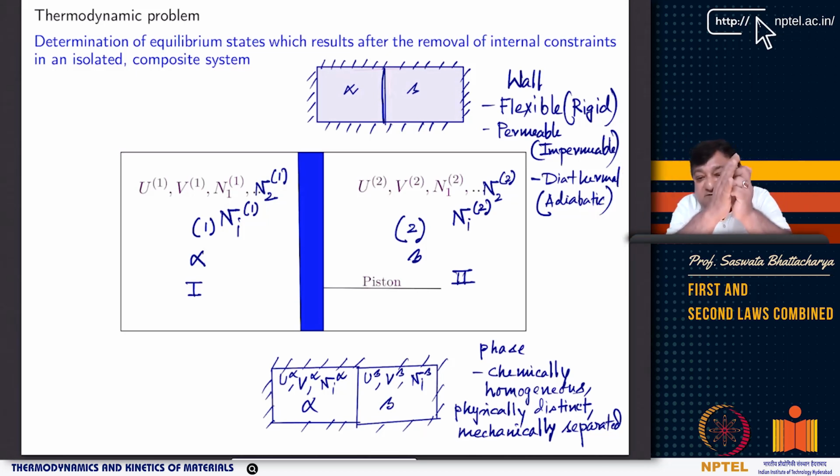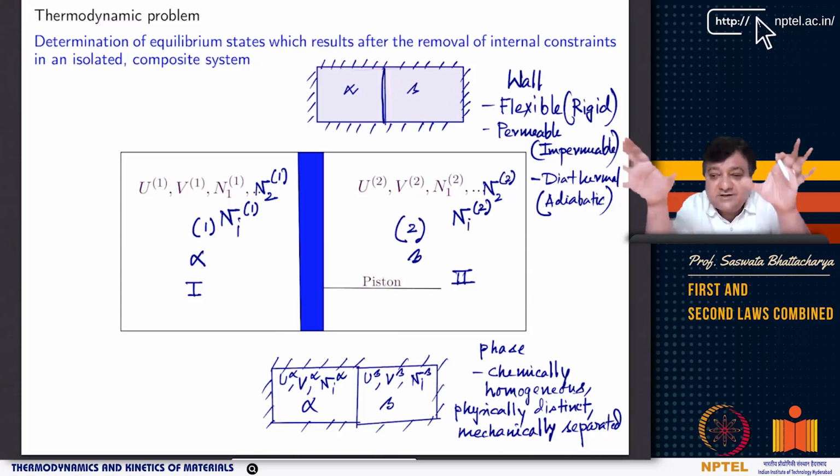So the alpha phase by itself is homogeneous, and the beta phase by itself is homogeneous. Although they are chemically homogeneous, they are physically distinct, and now you want to put them together.